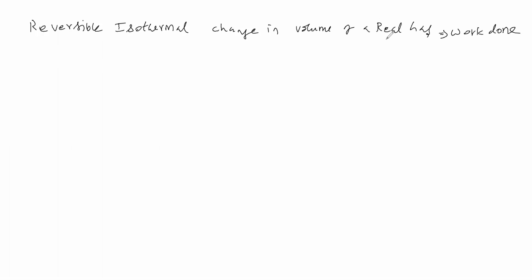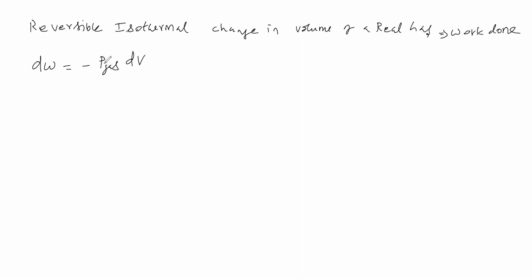Previously what gas had we taken? We had taken an ideal gas. Now we are taking a real gas. For this case, what is the work done? We have to see. Sir, reversible process in the sense, how many steps have you taken? Infinite steps. At each step, the work done will be infinitesimally small. It is equal to minus pressure of gas into the infinitesimal change in volume. dW means infinitesimal work done, dV means infinitesimal change in volume, and P is the pressure of the gas.